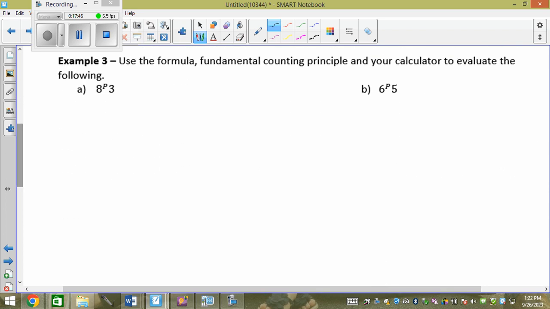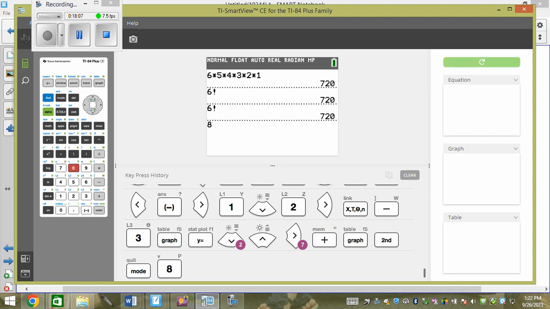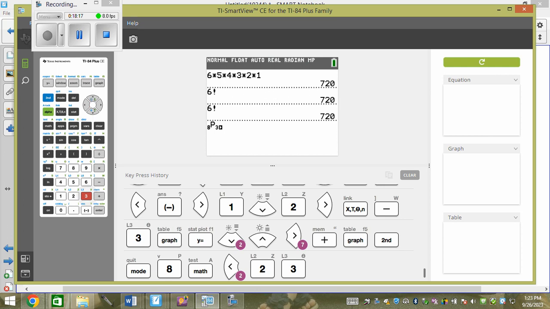So, we're learning how to type these in our calculator. Everyone following along? I'll explain what it is in a second. I'm going to teach you how to type it into your calculator. I want you to go 8P3. So, you're going to go 8, Math, back to probability again, and I'm going to pick NPR. So we're doing 2 because it's a permutation. 8P3. For right now, it doesn't mean anything to you. I'm just teaching you how to type in your calculator. Okay? So 336.